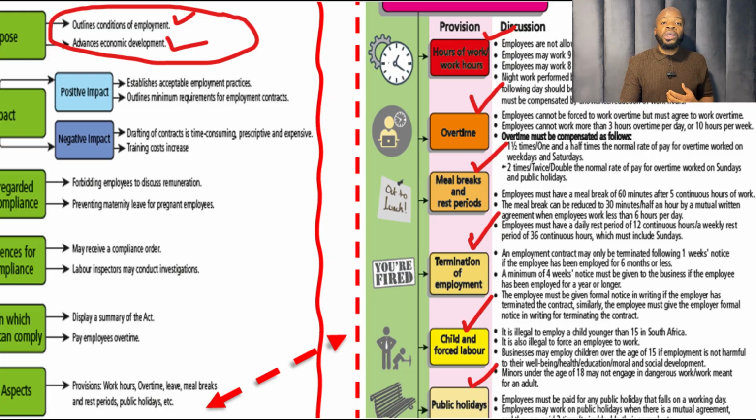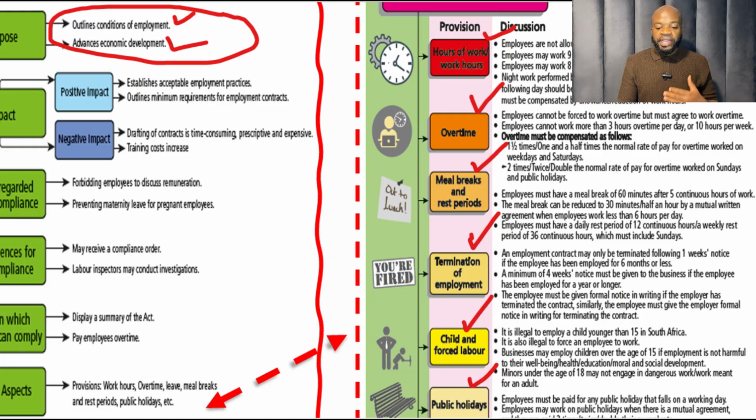We've got hours of work, where we are saying that employees are not allowed to work more than 45 hours per week. Overtime, we are saying employees are not allowed to work more than 10 hours overtime per week, and each overtime hour is supposed to be paid at 1.5 of the rate of the normal hours. Then meal breaks and rest periods, we are saying an employee is entitled to 60 minutes break after every 5 hours of work. The termination of employment was what we had in the question, that an employee must give 1 week's notice before they can end their contract if they've worked for 6 months or less.